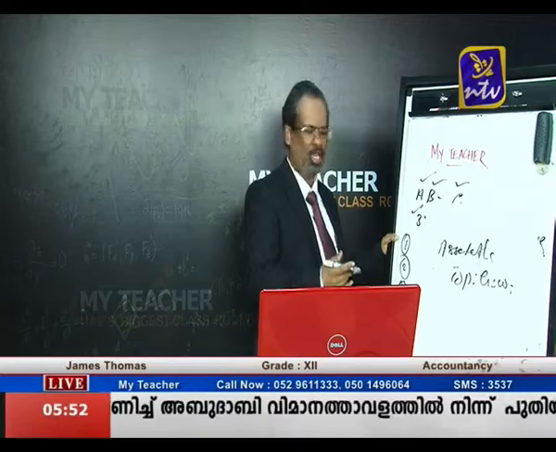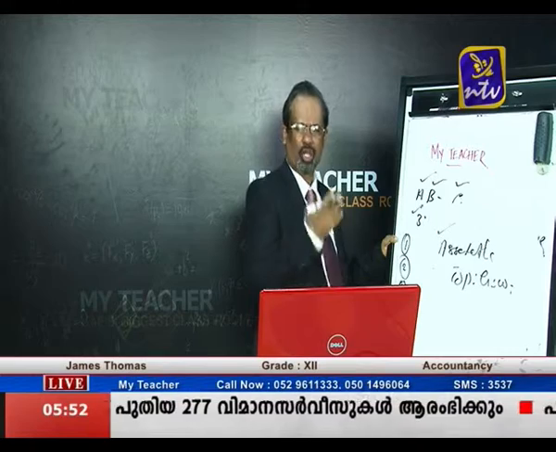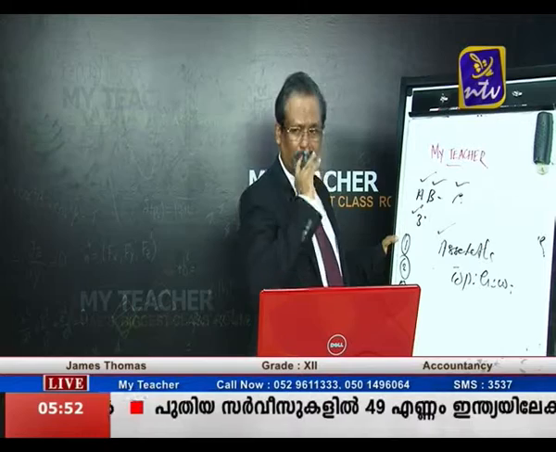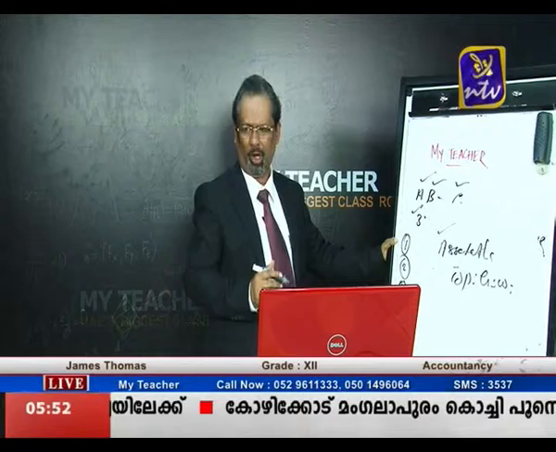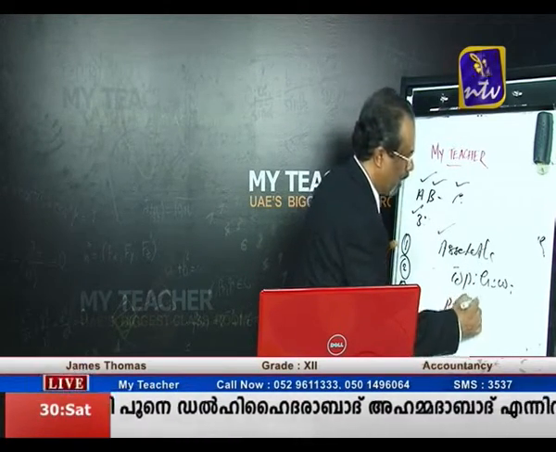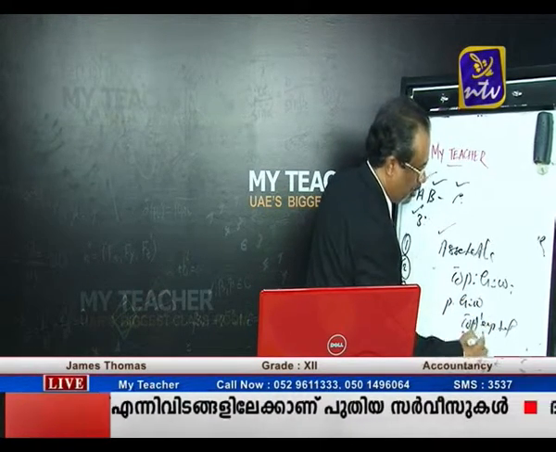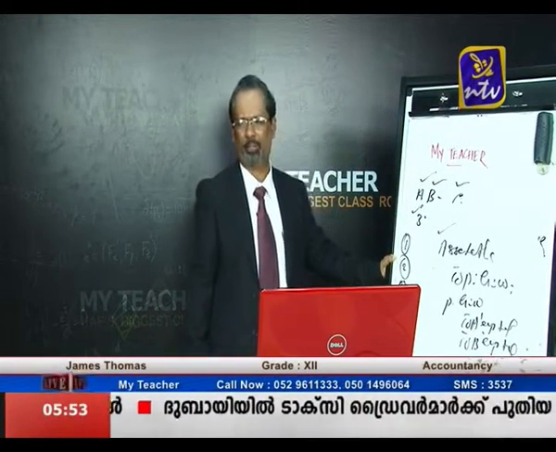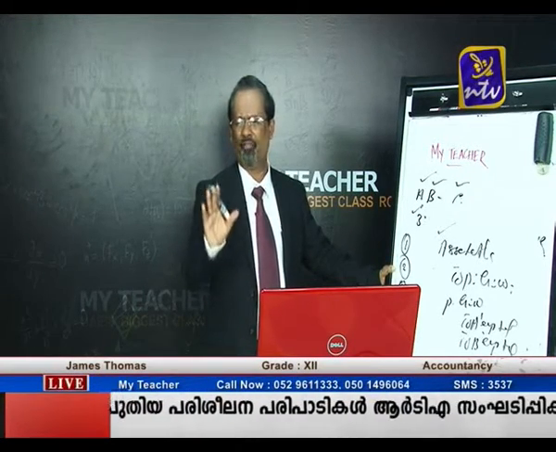This is case number 5. So case number 5 is, he is bringing a plant or a land, whatever it is. That is what is called kind. The new partner is bringing a kind instead of goodwill. So the entry is asset account debit to premium for goodwill account, and also premium for goodwill account debit to A's capital and B's capital account. Now we have studied 5 cases.